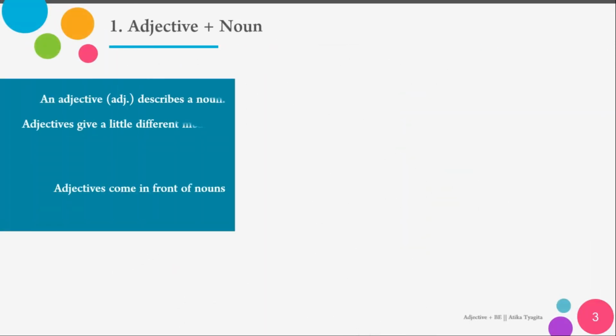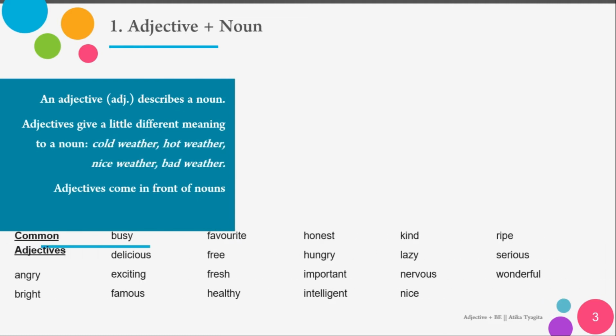As we know, an adjective describes a noun, and in grammar we say that adjectives modify nouns. The word modify means change a little. An adjective gives a little different meaning to a noun. For example, cold weather, hot weather, nice weather, and bad weather. From the 4 phrases that I mentioned, all of them have a different meaning, and adjectives come in front of nouns. But an adjective can also follow be.